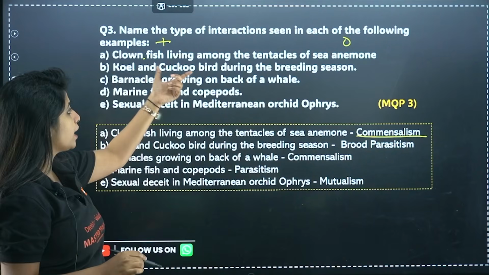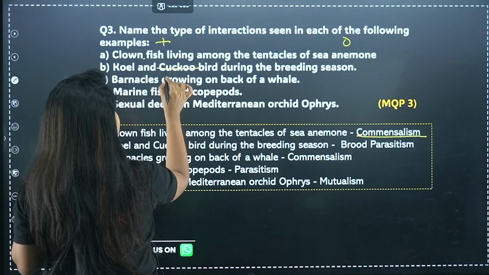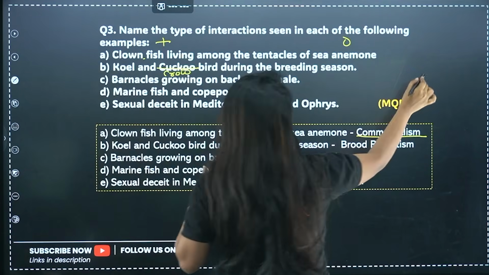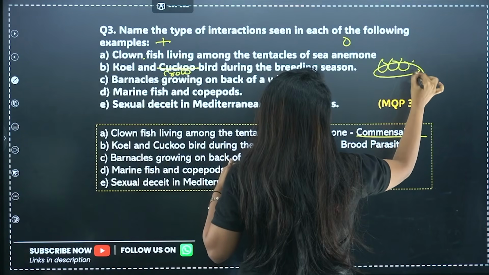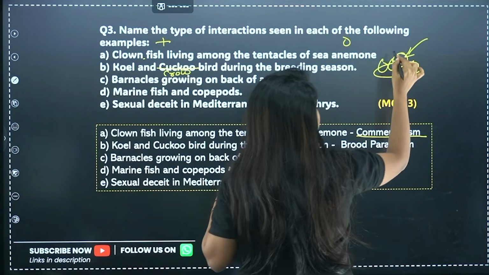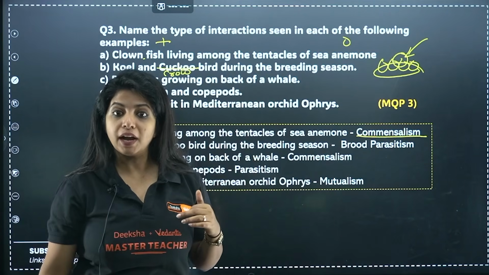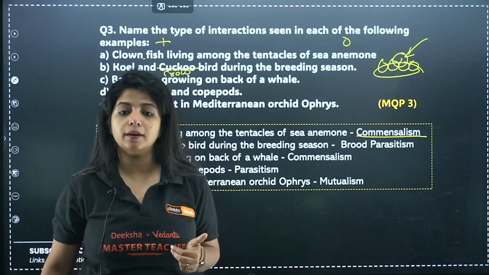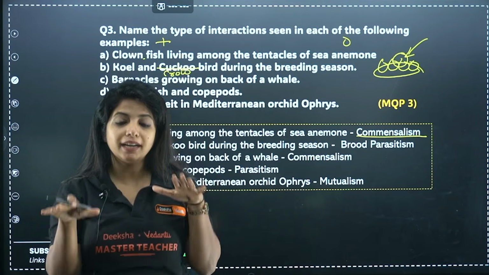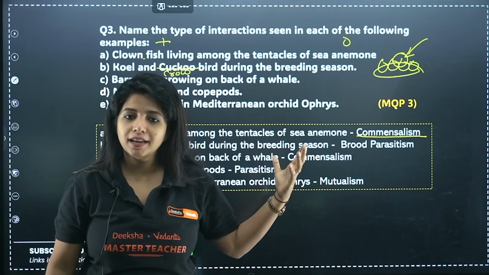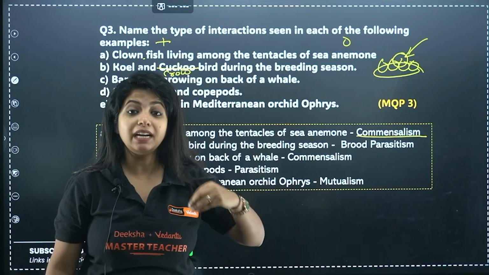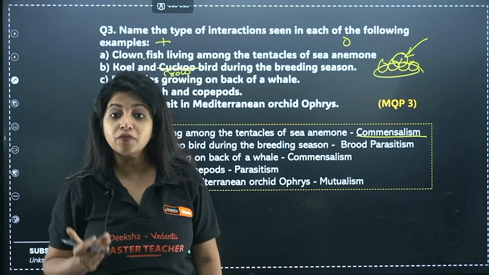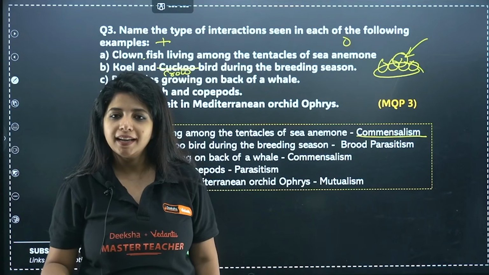What about koel and crow? It's not cuckoo actually, it should be koel and crow, my dear children. So you know, the crow lays its egg, and then the koel also comes and lays its egg in the same nest of the crow. That is really bad, right? And basically, what's the loss for the crow over here? The crow is going to provide that nourishment, that warmth to all the eggs, whether they are its own or someone else's, right? So some amount of energy is being lost from the crow side.